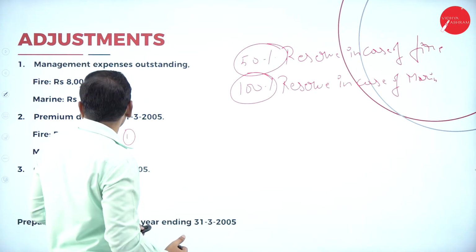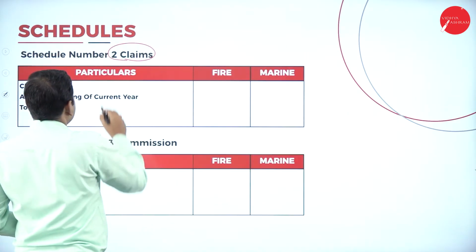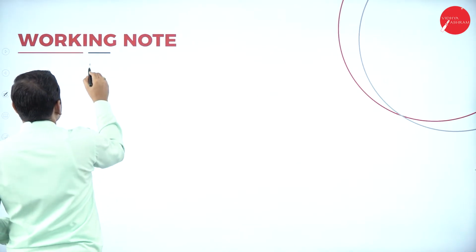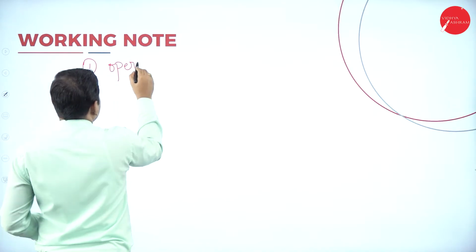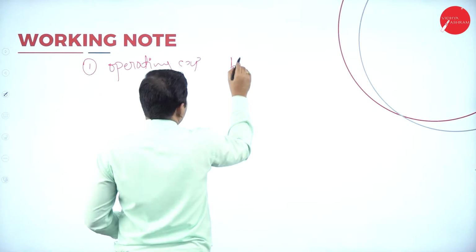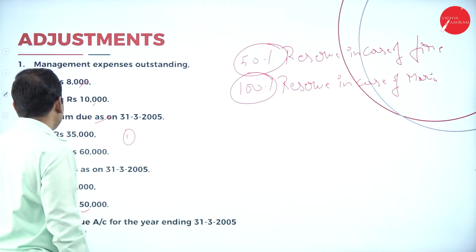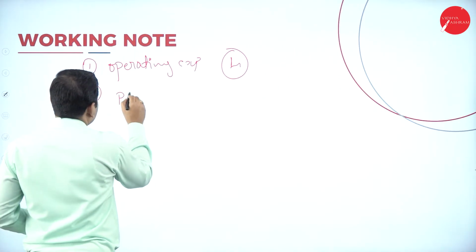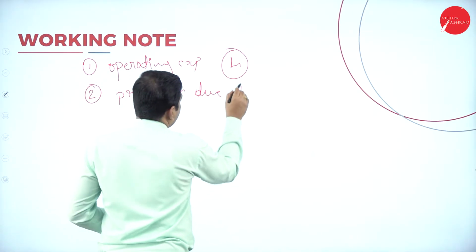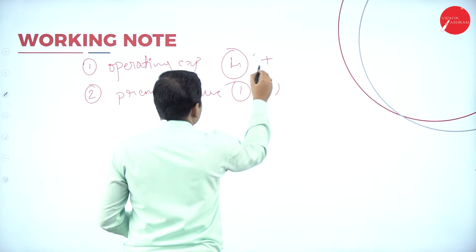Now let's go to the adjustment, management expenses, which you have to show under operating expenses, schedule number 4. So for the first adjustment, operating expenses, schedule number 4 we have to show. Next, the second adjustment: premium due, we have to show in schedule number 1. Premium due, schedule number 1 we have to add. So add in schedule number 1. Here also add in schedule number 4.